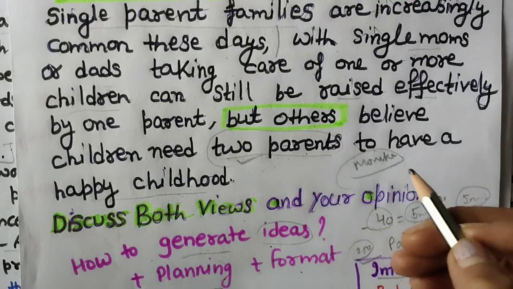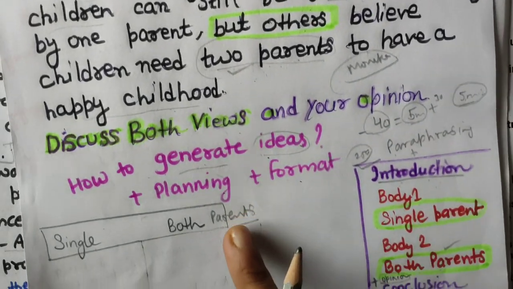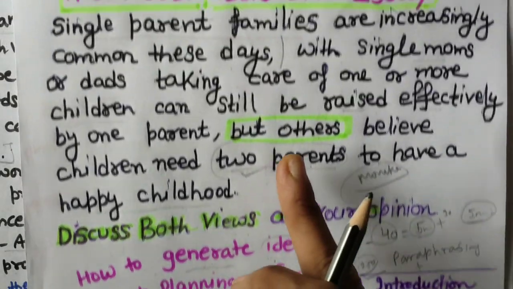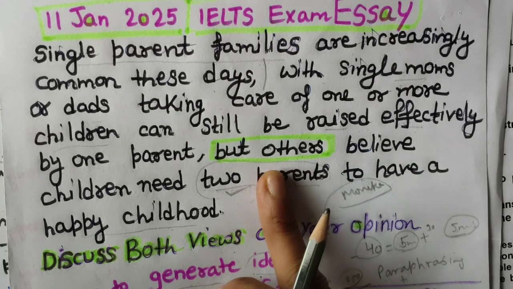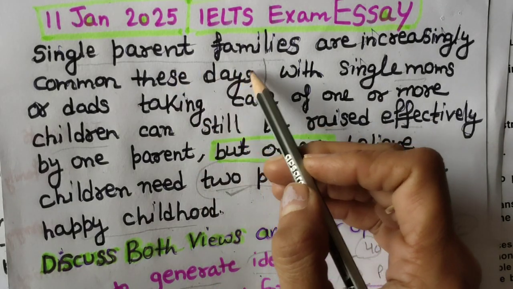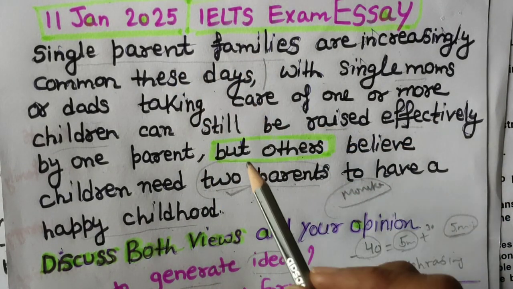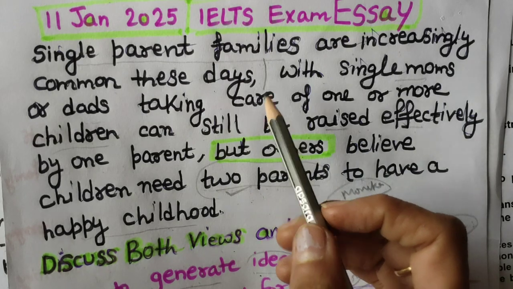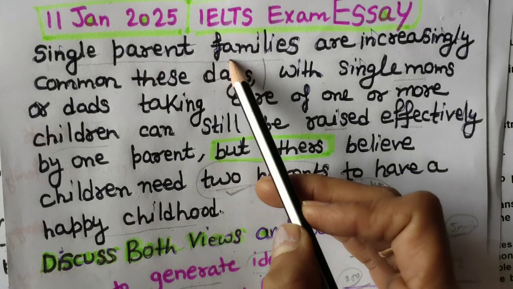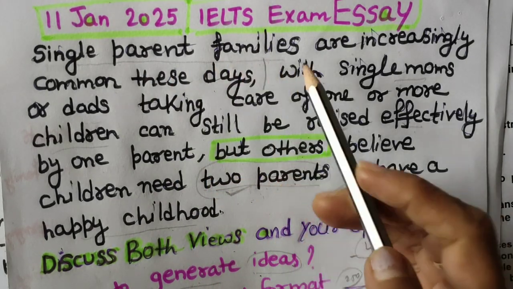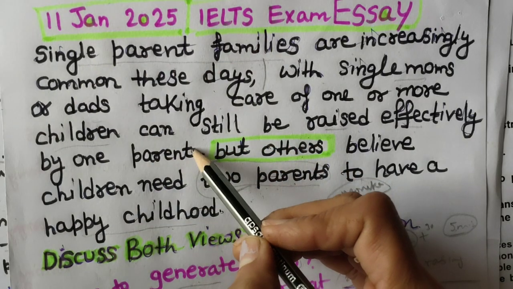Okay, so before starting generation of ideas about this, let me show you vocabulary for this. So single parent, how I have done, you can also do like that in your actual exam or while doing practice. Single parent families, every time we will be writing this when we will be describing the first point of view.